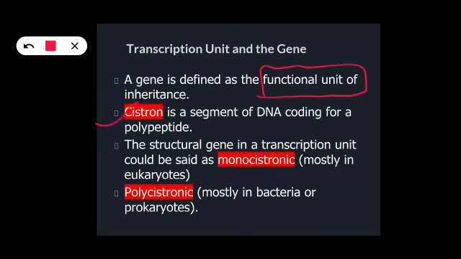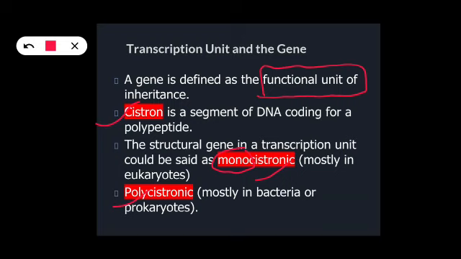Cistron can be monocistronic or polycistronic. Mono means one, so a structural gene in a transcription unit which has only one cistron, one segment of DNA coding for the polypeptide, is known as monocistronic. And polycistronic means the structural gene has more such segments of DNA coding for polypeptides.